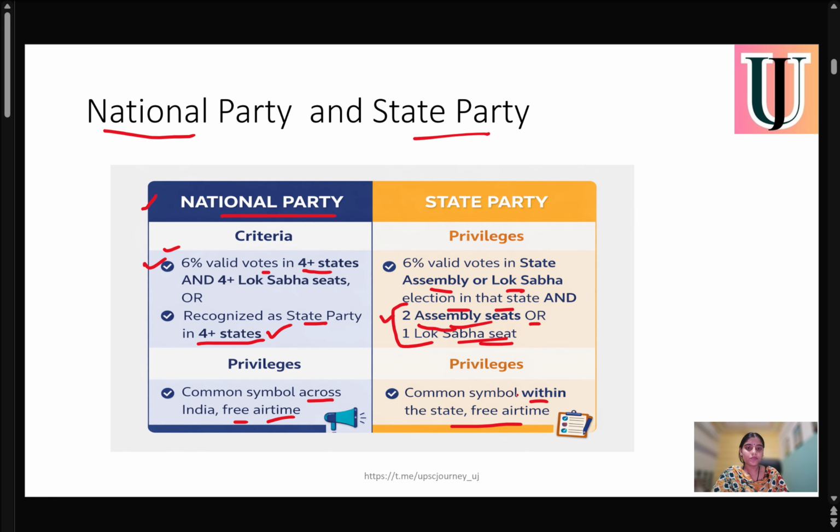So this is very required: to become a national party, you must secure 6% of valid votes in more than 4 states and 4 Lok Sabha seats. Or you must be recognized as a state party in more than 4 states. On the other hand, for a state party, 6% of valid votes in a state legislative assembly or Lok Sabha and 2 assembly seats and 1 Lok Sabha seat. So this is the criteria to meet to become a state party or a national party.